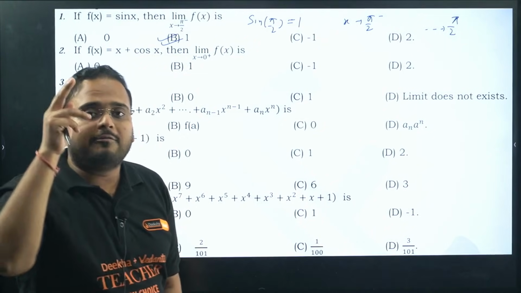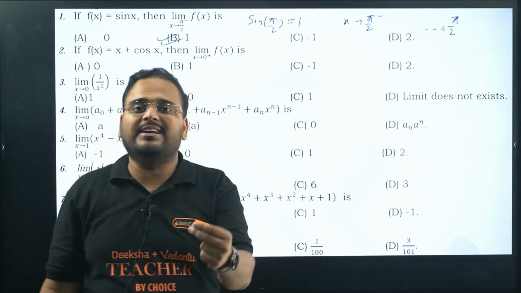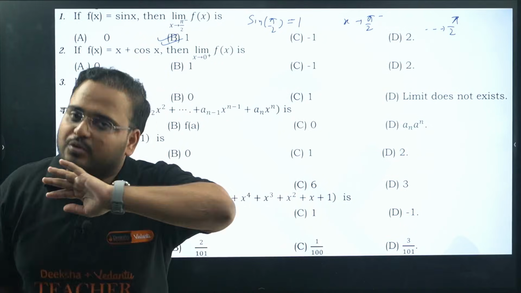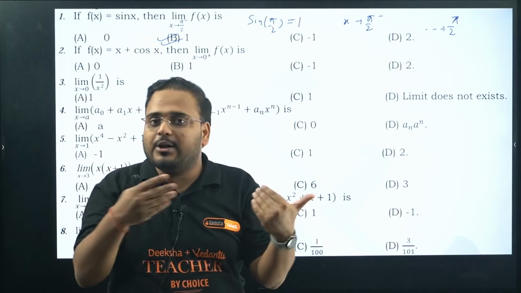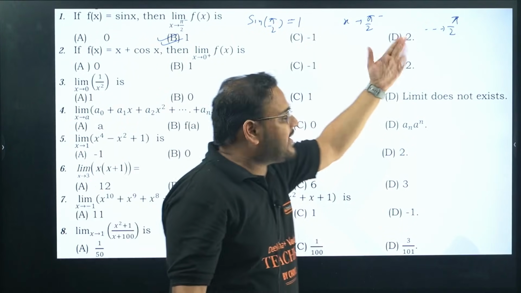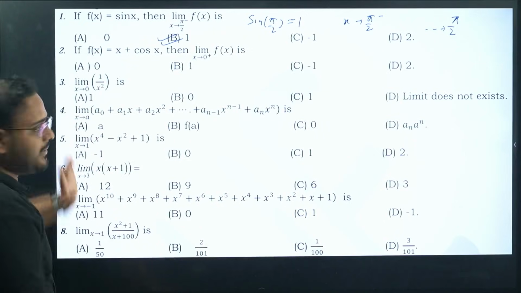There is no value as such. If you say, sir, pi by 2 minus 1, no. Pi by 2 is 90 degree, 89.9999. You cannot reach any value which is just before pi by 2. There is no existing value as such. So pi by 2 minus basically means pi by 2 only. So the answer will become option B.